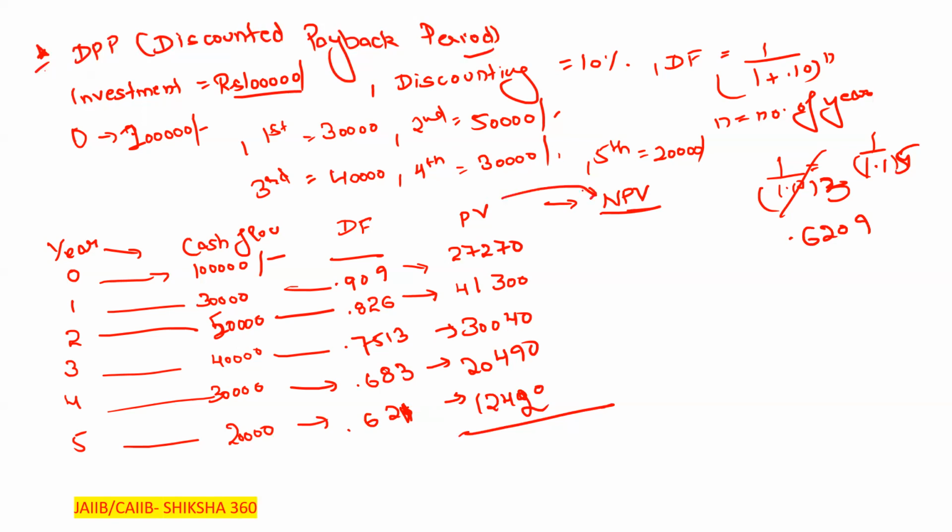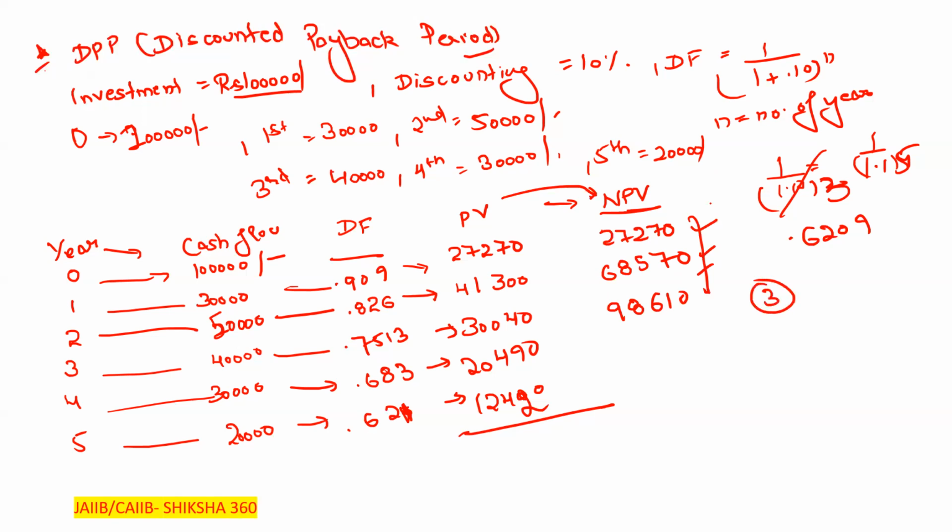So just changing the name here, net present value we have to calculate. In the first year it is 20,000 plus 7,720, that is 27,270. In the next year we add a further 41,300 plus 27,270, which is 68,507. Then we add 30,040 more, which makes 98,610. So from here we understand that the total of 3 years will be completed.